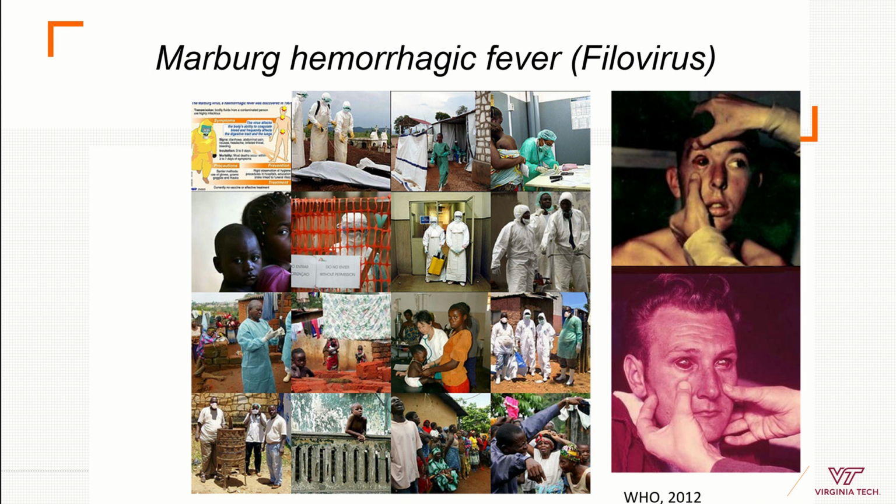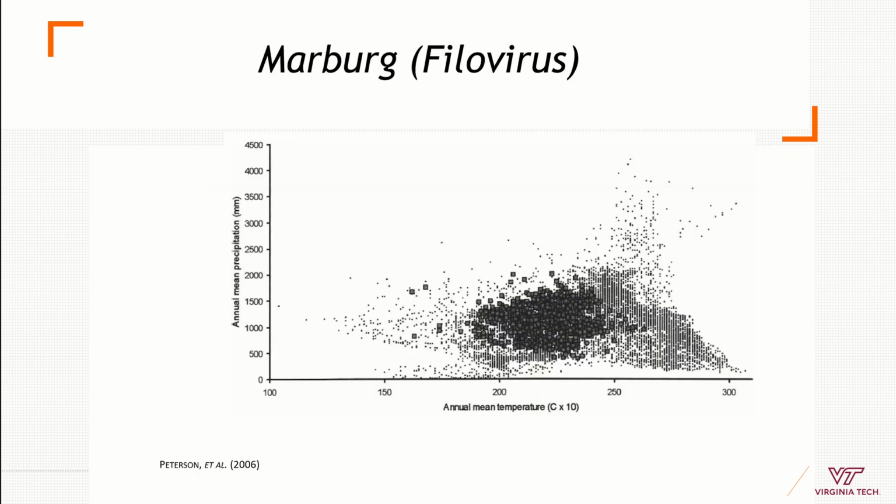This is the case of Marburg hemorrhagic fever, which is a filovirus. And what researchers did was to identify areas where cases were being reported. They collected the coordinates of where those cases happened, and then they had a figure like this, where they have temperature and they have precipitation across the continent of Africa, and they were able to summarize all the climates in Africa in terms of mean annual temperature and precipitation.